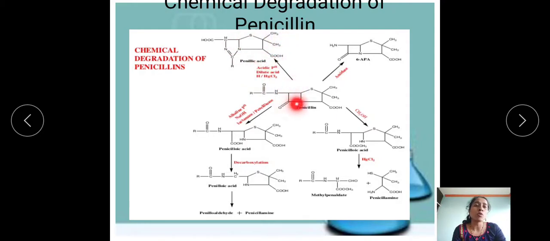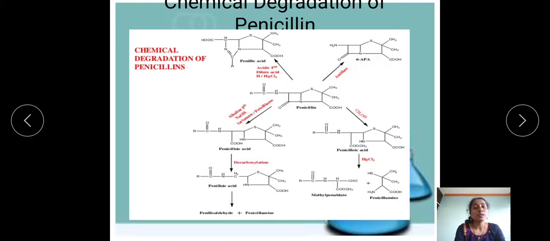Instead of this 4-membered beta lactam ring, a diaza chain is inserted over here, that is the structural change. That is nothing but penillic acid. And in the presence of the amidase enzyme, it is converted into 6-APA. That 6-APA is nothing but your 6-aminopenicillanic acid.